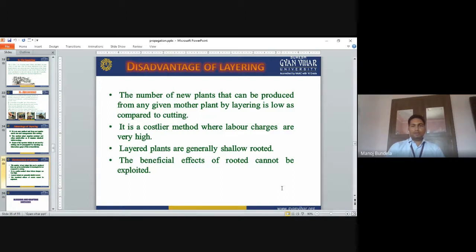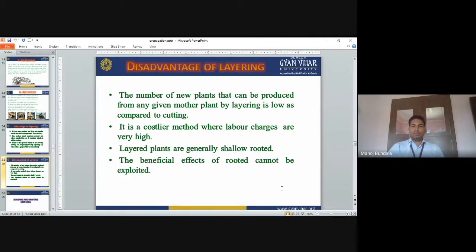Disadvantage: the number of new plants that can be produced from any given mother plant by layering is low compared to cutting. Also, the new plants developed through layering have characteristics that are poorer compared to cutting, where the characteristics of the plant are good.